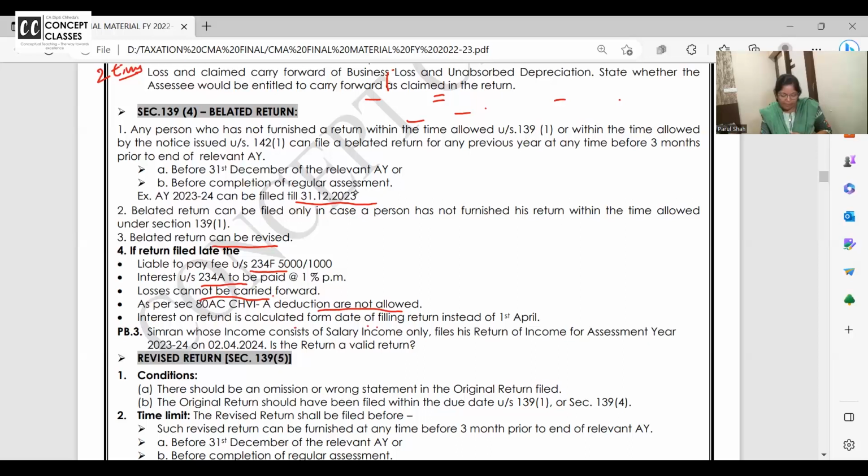You want an example for this last point, or is it clear? Interest on refund is generally given from April. But if I file a late return, it will be given from the date of filing the return. Clear to all of you? Belated return.